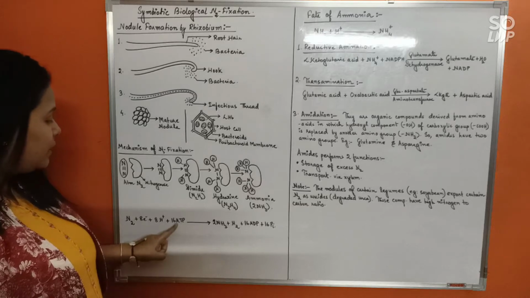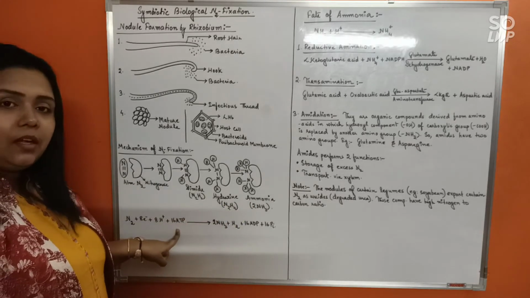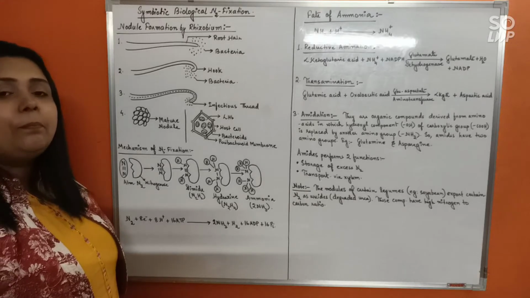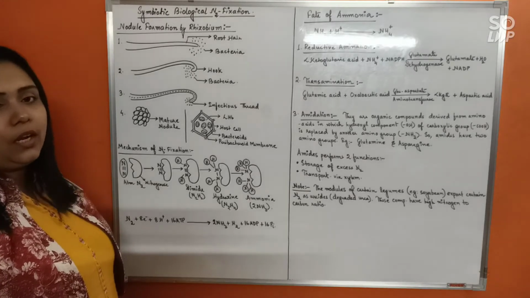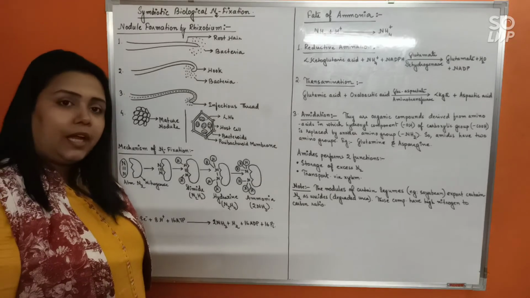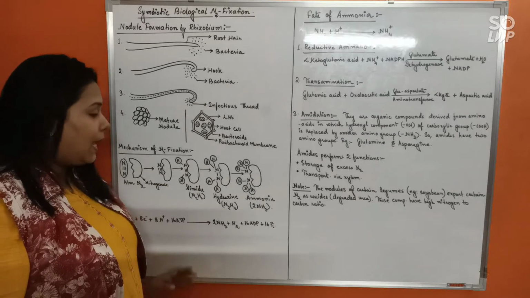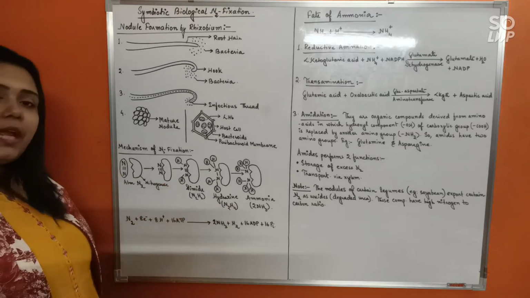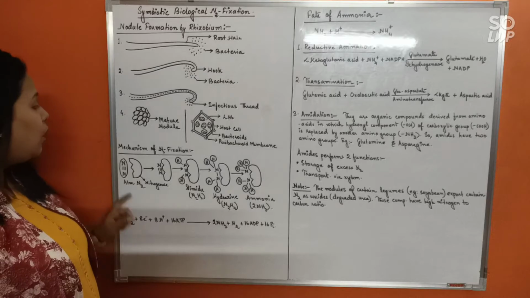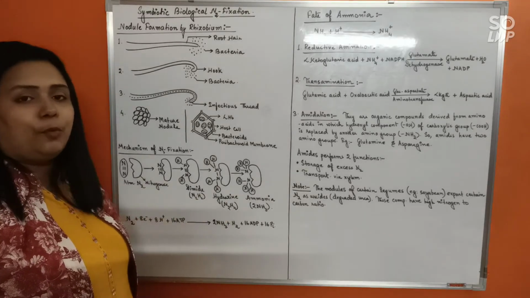That means the total energy expenditure in the whole step is 16 ATP, or 8 ATP per molecule of ammonia. Is that clear? I suppose all of you have understood this, right? This is how nitrogen fixation is done by rhizobium, where 1 atmospheric nitrogen is converted into 2 molecules of ammonia.